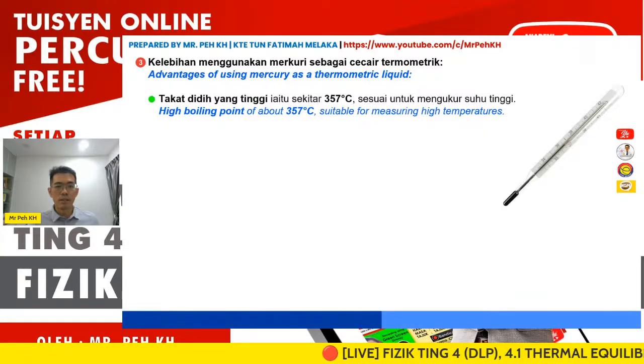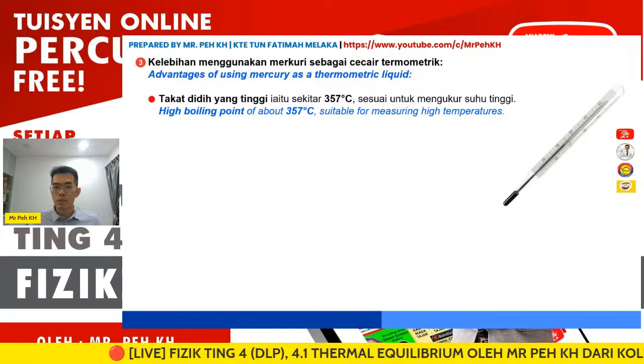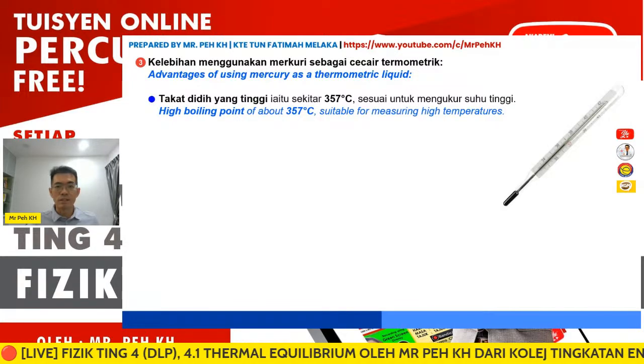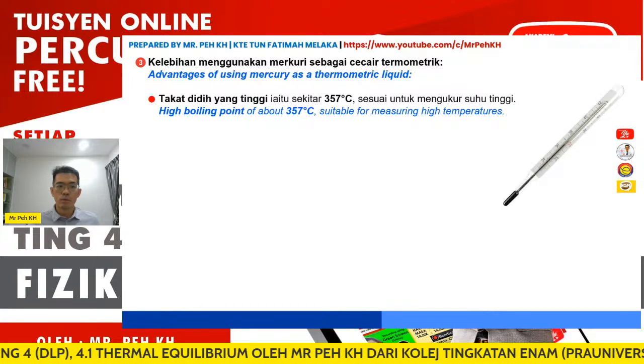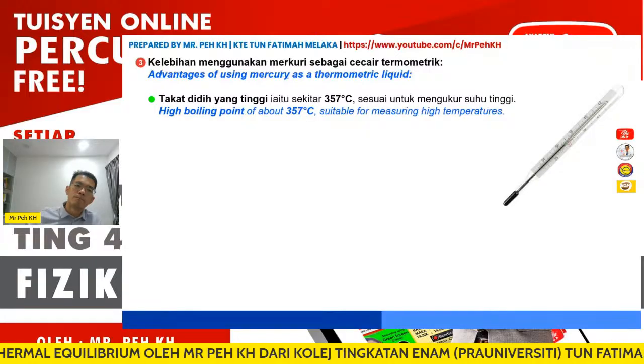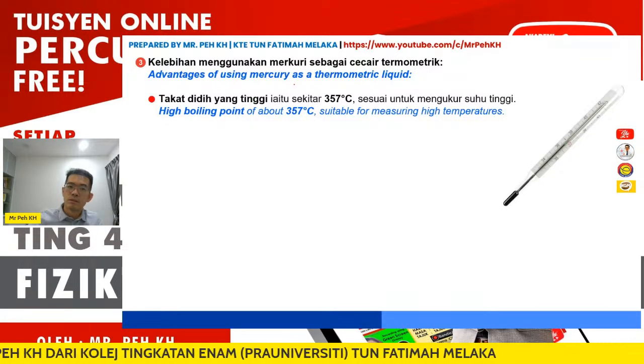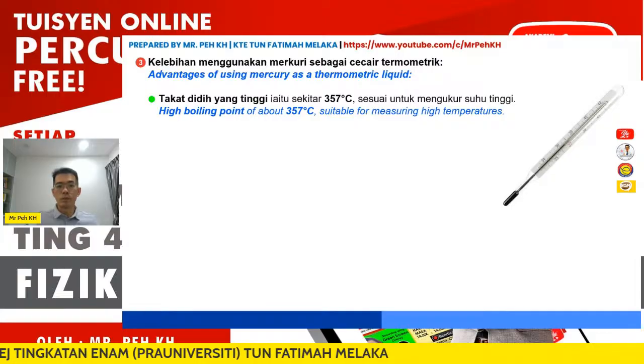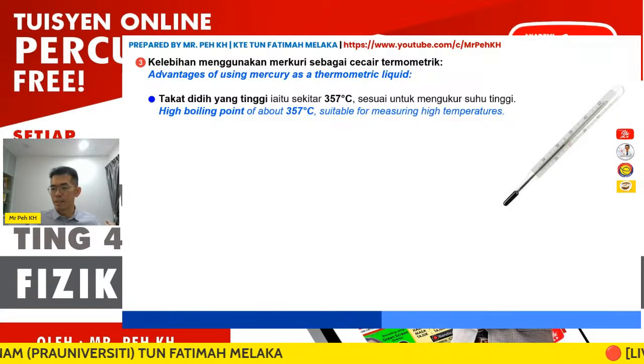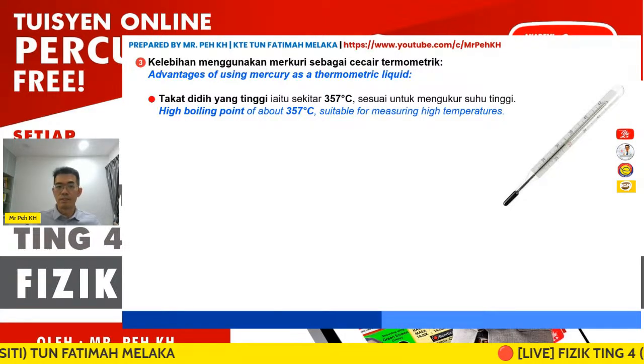That means alcohol is not so suitable to measure temperatures greater than 78. So mercury will be more suitable to measure substances with higher temperature, greater than 78 degrees Celsius, right?